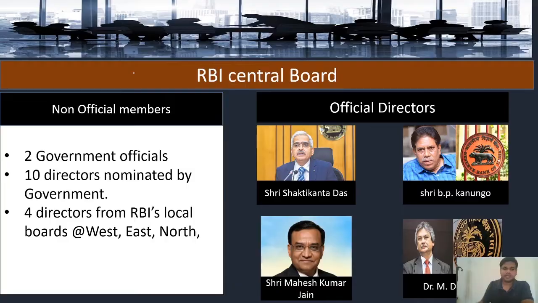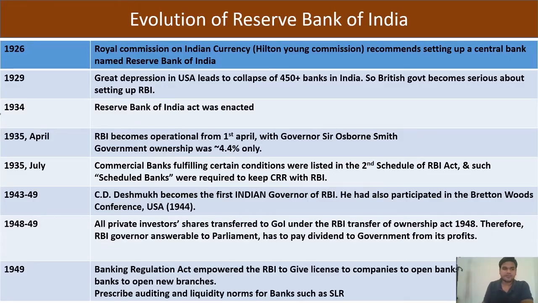It is a simple chart. Here I will read it out for you, and I will also tell you how questions may be framed from this portion of the video, from the evolution of RBI. So in 1926, the Royal Commission on Indian Currency, which is also called the Hilton Young Commission, recommended setting up a central bank named Reserve Bank of India.